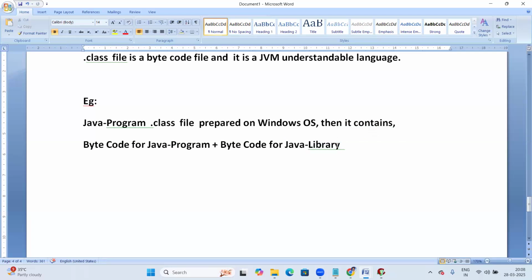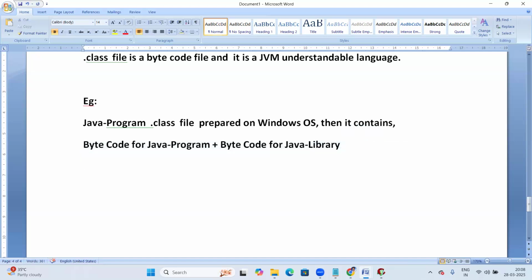So the Java library is also in Java program byte format. It's a pure byte code format, pure Java program.